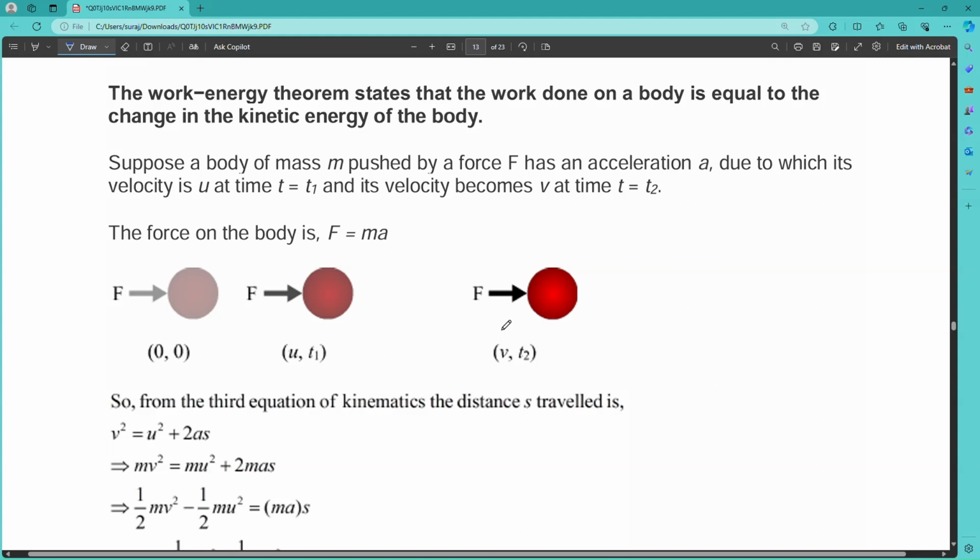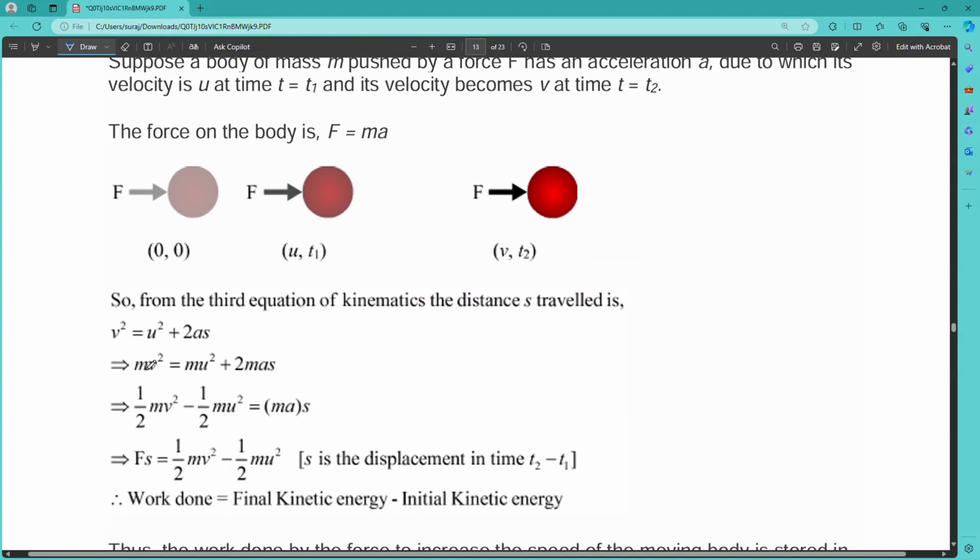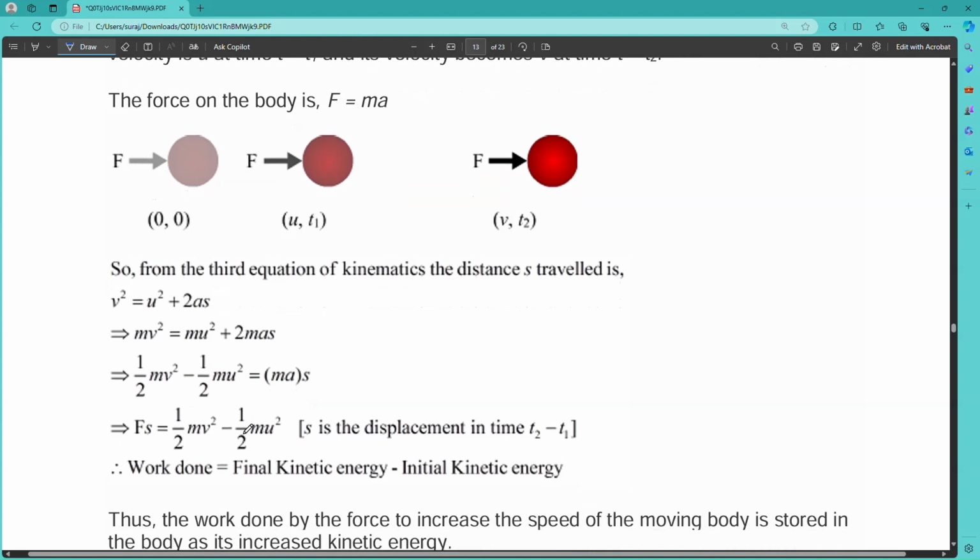From the third equation of motion, v square equals u square plus 2as. If you multiply mass on both sides, then mv square equals mu square plus 2mas. If we divide by 2 on both sides, then it will be half mv square minus half mu square equals mas. We can say that half mv square is the final kinetic energy, and half mu square is the initial kinetic energy, because we previously discussed that this is the formula of kinetic energy.